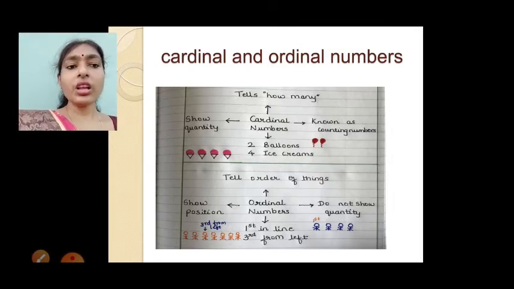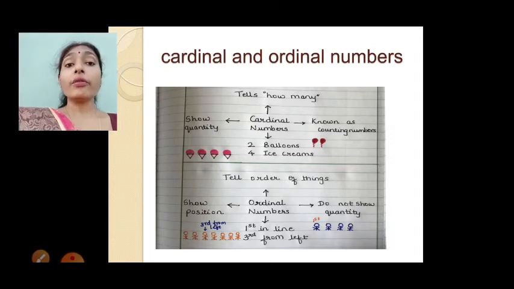Now ordinal numbers. Ordinal numbers give the order. When things are in a queue or arranged in proper order, at that time we can understand the position in the group. Let me give one example. While you are doing the morning assembly in school, you have to stand in a line. Previous year, how were you standing, boys? Aryan was the first, then Sai Sheshadri, then Chinmay. Like that, you people are standing.